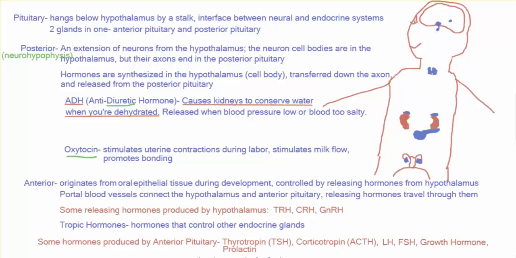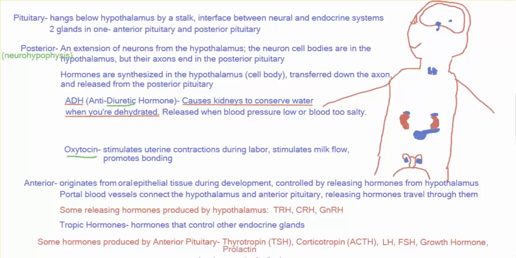The second part of the pituitary gland is the anterior pituitary, the lobe at the front, whereas the posterior originates from neural tissue. The anterior pituitary originates from the epithelial cells of your upper mouth cavity. So these two parts of the same gland actually have completely different developmental origins.